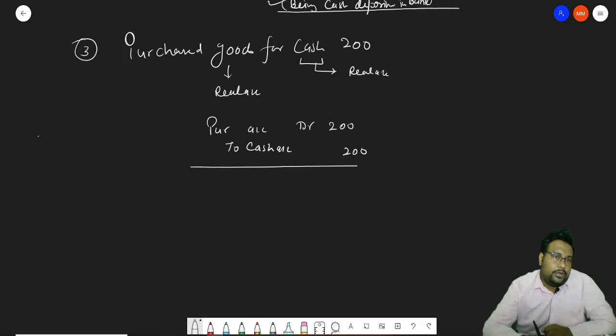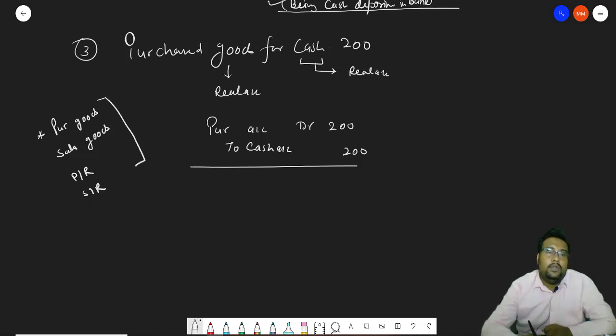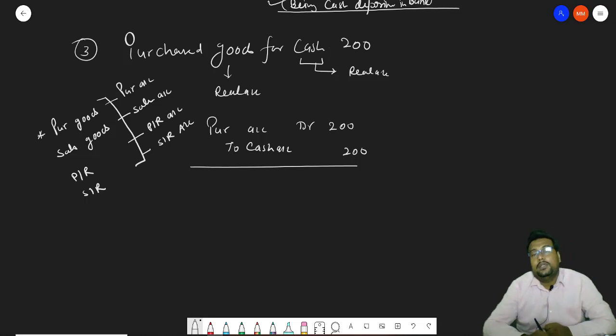Here one very important rule you please remember. When we purchase any goods, when we sell any goods, when any purchase return is there, when any sales return is there, then we will open purchase account, sales account, purchase return account, and sales return account. Okay, goods account will not open when we purchase any goods or when we sell any goods. Okay, children, let's go.